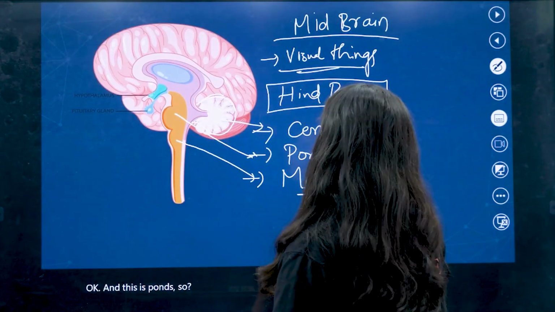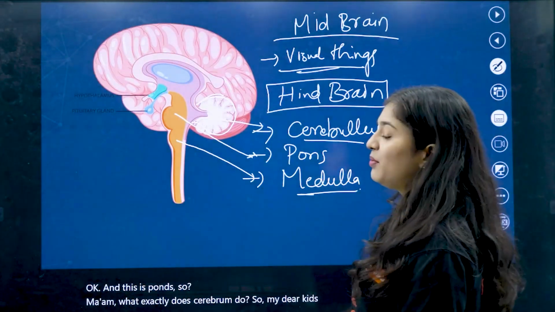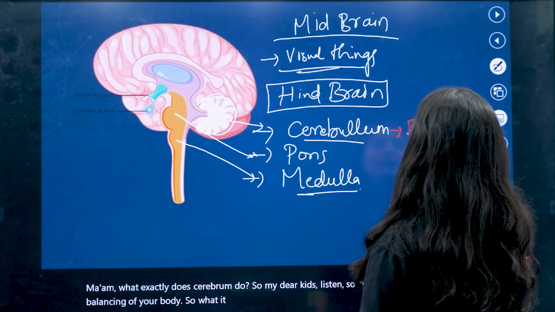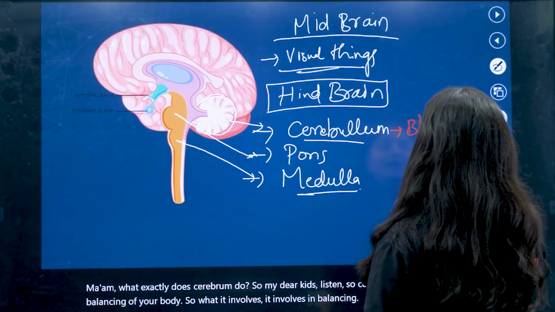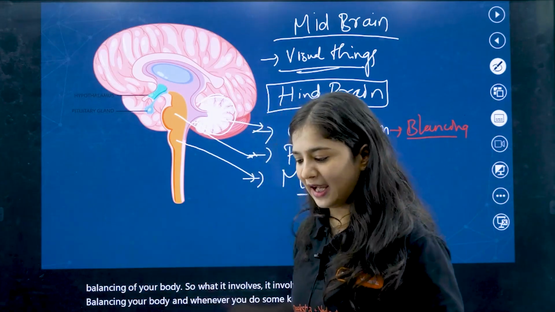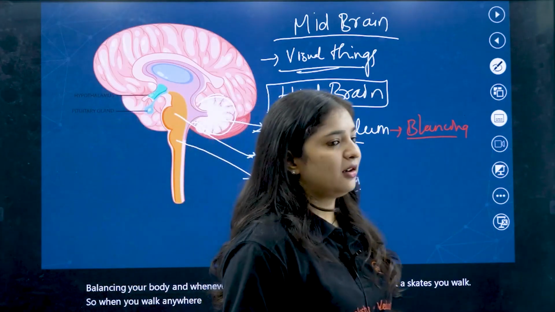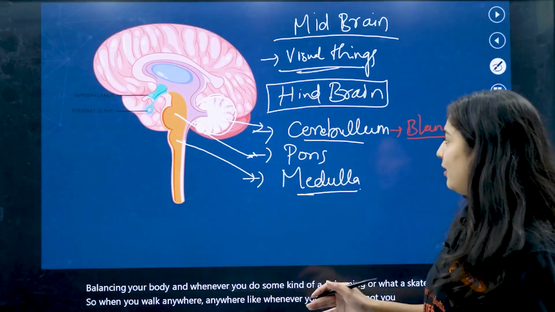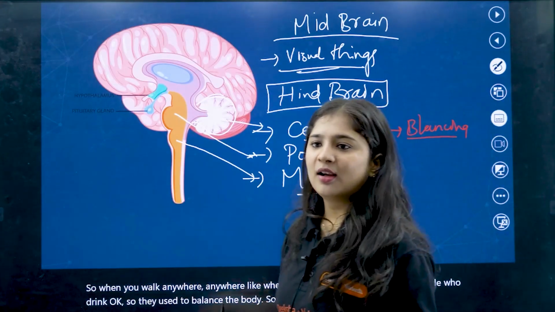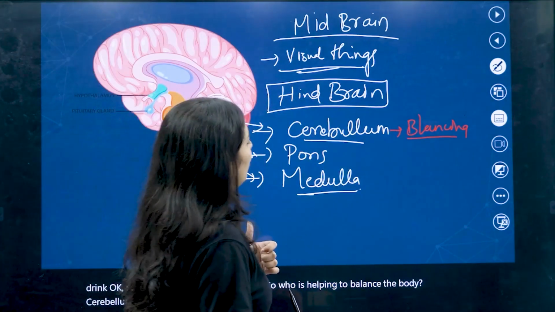Ma'am, what exactly does the cerebellum do? My dear kids, listen. It is involved in balancing your body, whenever you swim, skate, or walk. Like people who drink, they struggle to balance the body. So who is helping to balance the body? The cerebellum. That's the main role of the cerebellum.